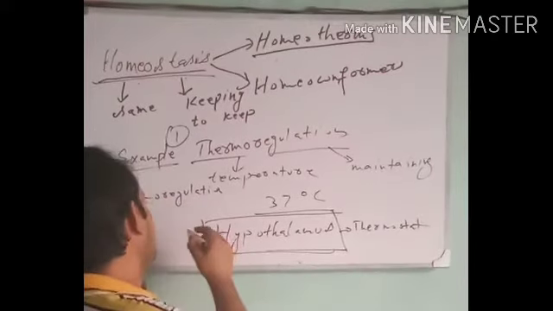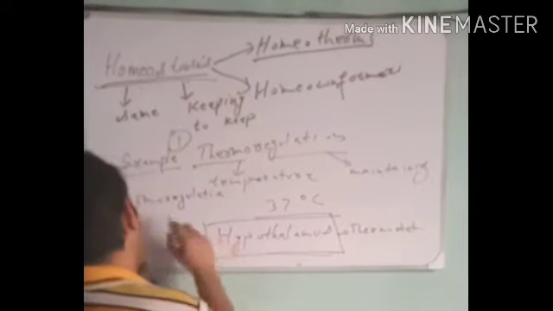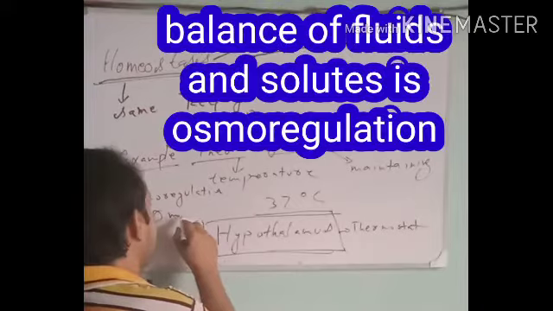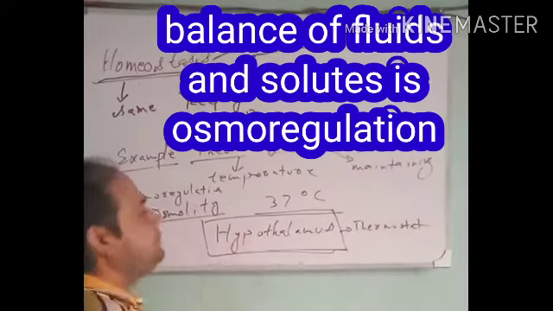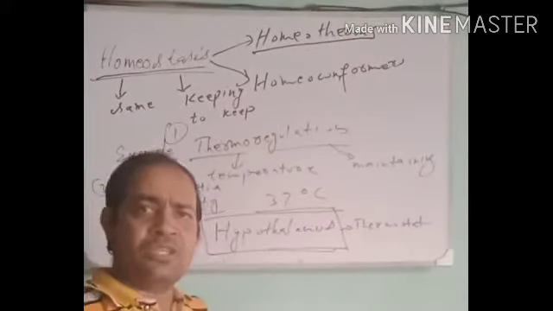Osmoregulation means the balance of the osmolality, which will also be discussed. You may also call it osmolality. Balance of the osmolality means balance of the osmotic pressure.